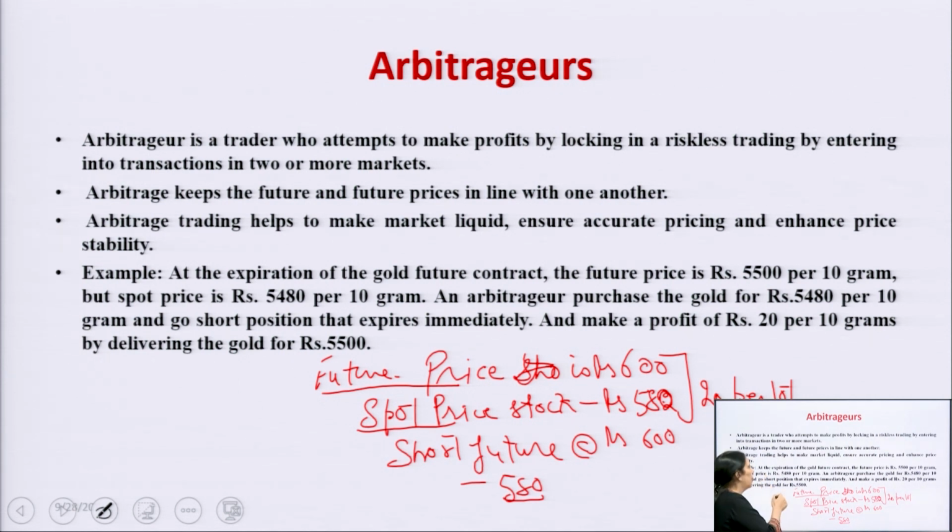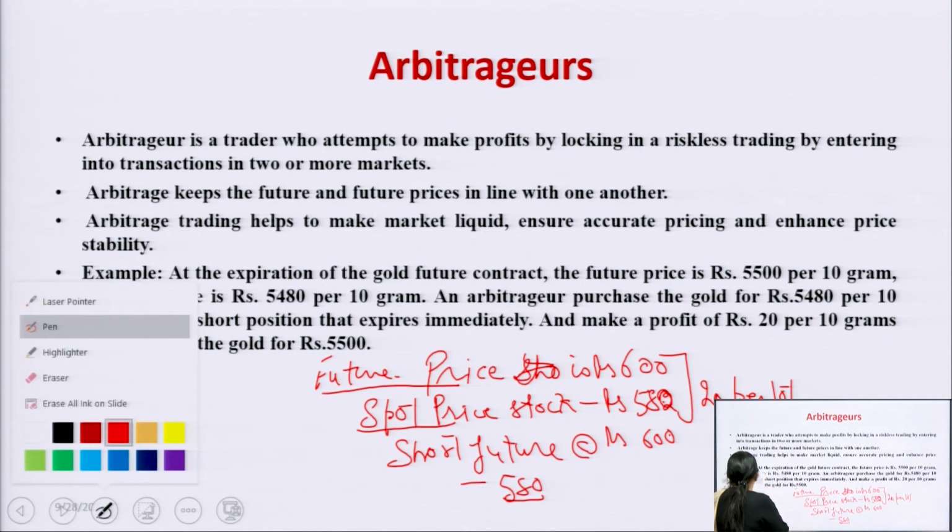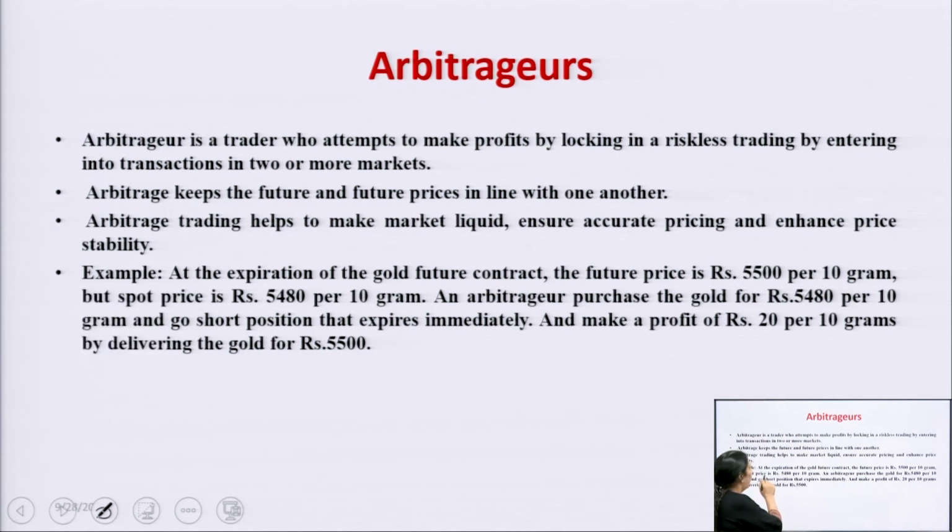The example is also given here. At the expiration of the gold future contract, the future price is 5500 per 10 grams, but the spot price is 5480 per 10 grams.